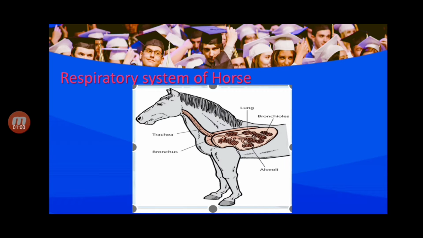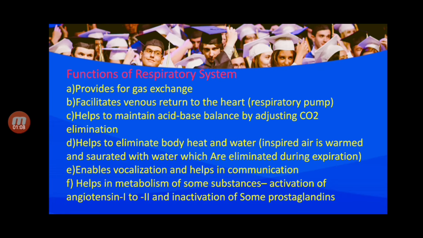Respiratory system of the horse. As you see in the picture: trachea, bronchus, lungs, bronchioles and alveoli. Functions of the respiratory system: provide for gas exchange; facilitate venous return to the heart, which means the respiratory pump; help to maintain acid-base balance by adjusting CO2 elimination; and help to eliminate body heat and water.